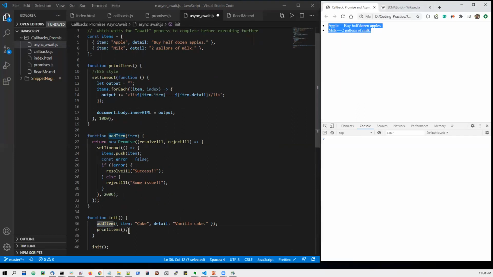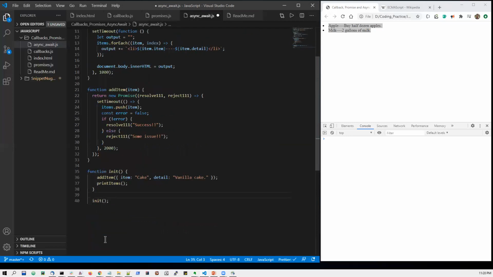So here I have one init function in which I'm adding this item and then printing the items. Obviously, when I call this, it will print only 2 items, because there is a delay of 2 seconds. So using the async keyword, I can declare my JavaScript function as an asynchronous function.